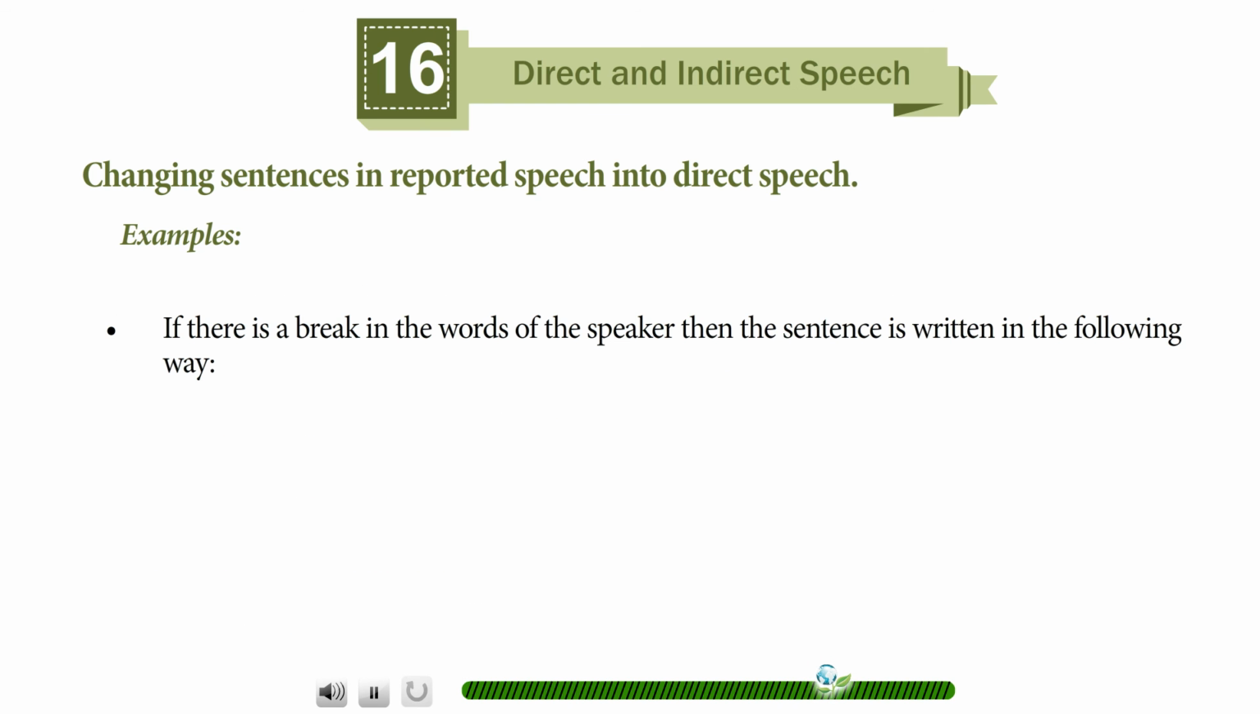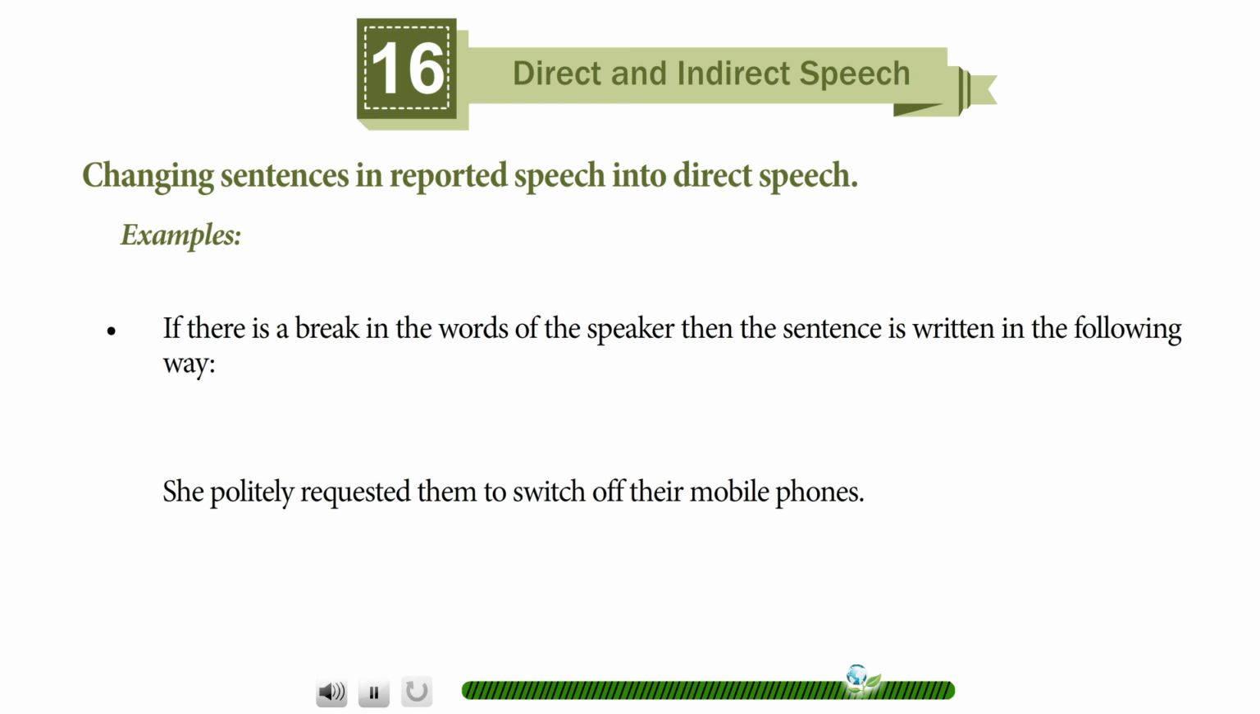If there is a break in the words of the speaker, then the sentence is written in the following way. She politely requested them to switch off their mobile phones. "Please," she said to them, "switch off your mobile phones."